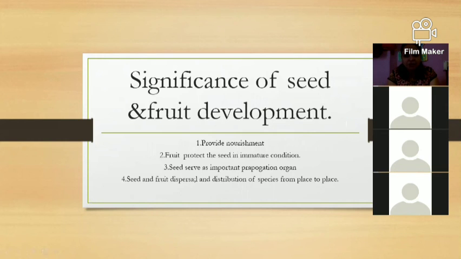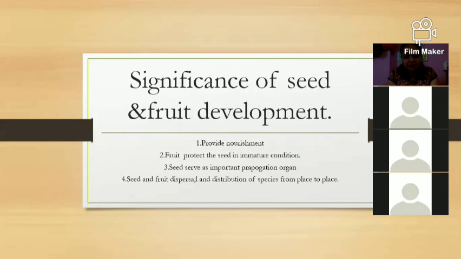Then the significance of fruit and seed development. First of all, they provide nourishment. Seed and fruit always give nourishment. The fruit protects the seed in the immature condition, as the seeds are always present inside a fruit. Then the seed serves as an important propagation organ, that is, we use the seed to develop a new plant. So propagation takes place through the seed.